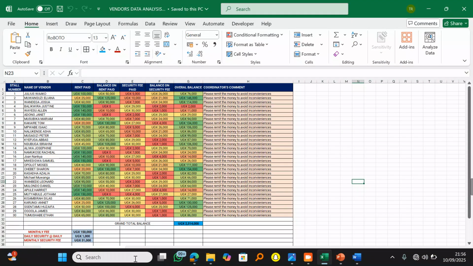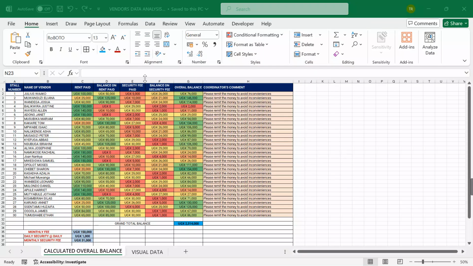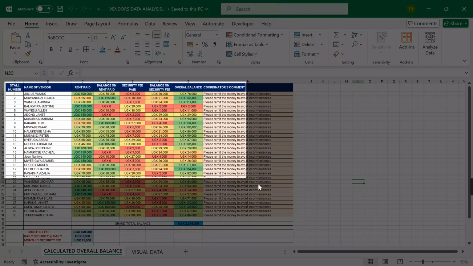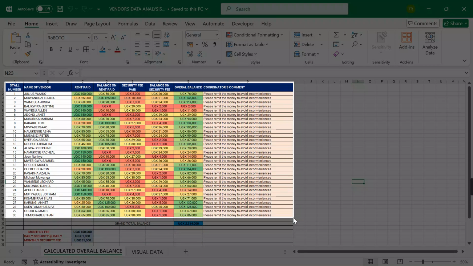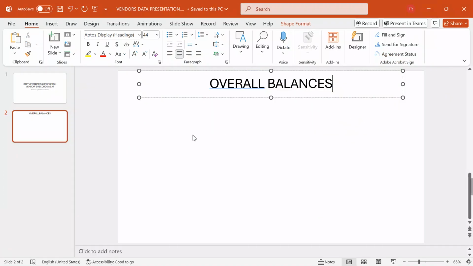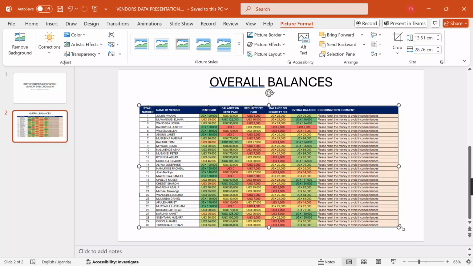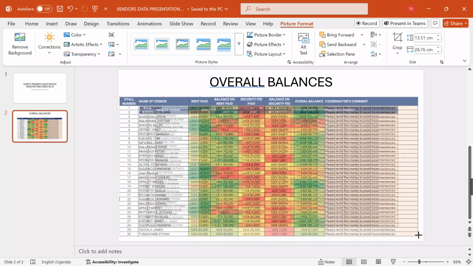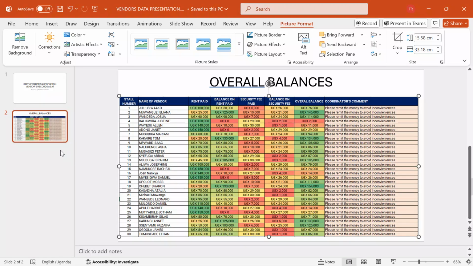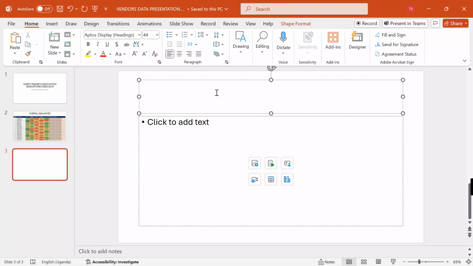I can now use a very simple tool to save time. I'm going to use the snipping tool. You're also free to use it. All these are skills the learner has been able to acquire over the 4 years attending his O-level new curriculum. He has learned multiple skills. I'll come over here, I paste. I'm trying to compose a PowerPoint that will be used during this management exhibition day. I've put my balance there and the comments. What should I put here? I'm going to put maybe the criteria.